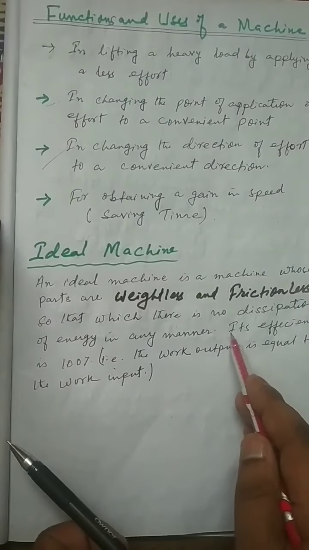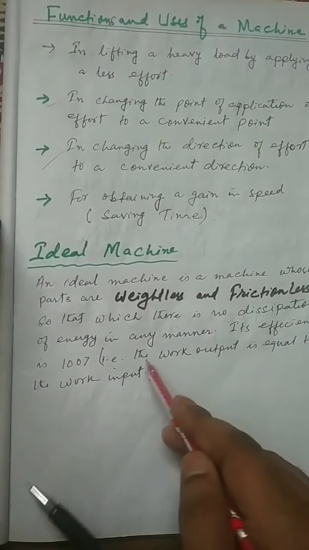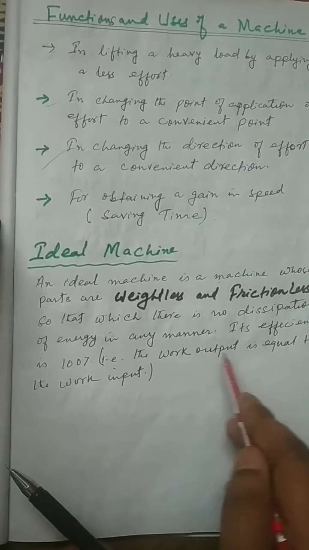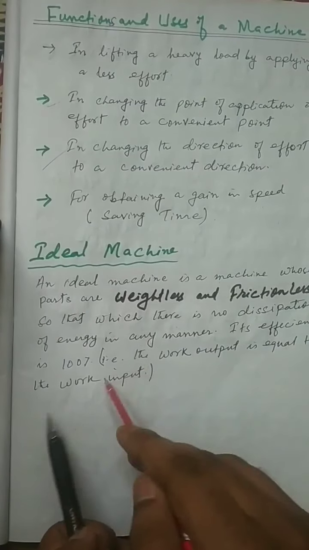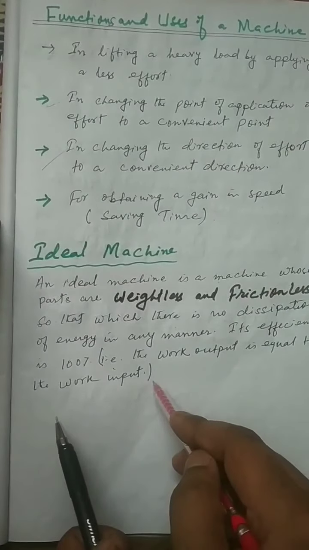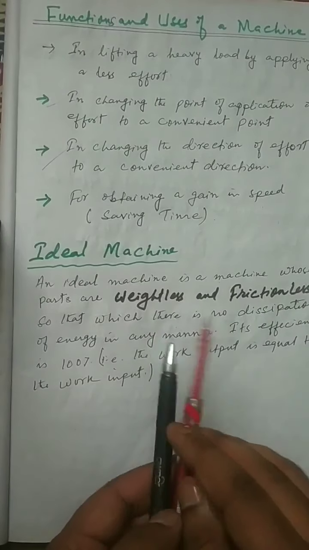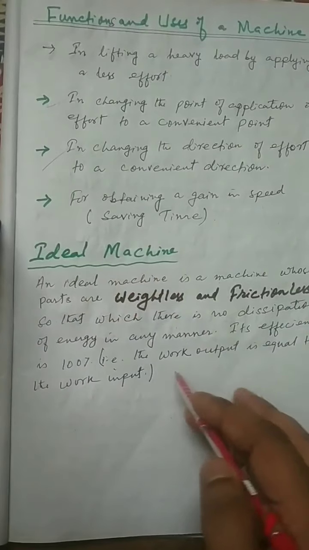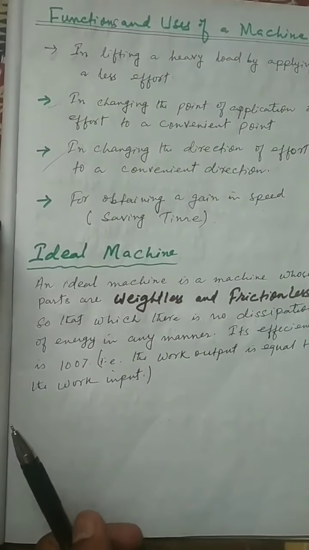And the last point is efficiency is 100%. Efficiency at 100% means the work output is equal to the work input. So this is the definition of an ideal machine. I am telling you, practically this ideal machine does not exist, but this is the definition of an ideal machine.